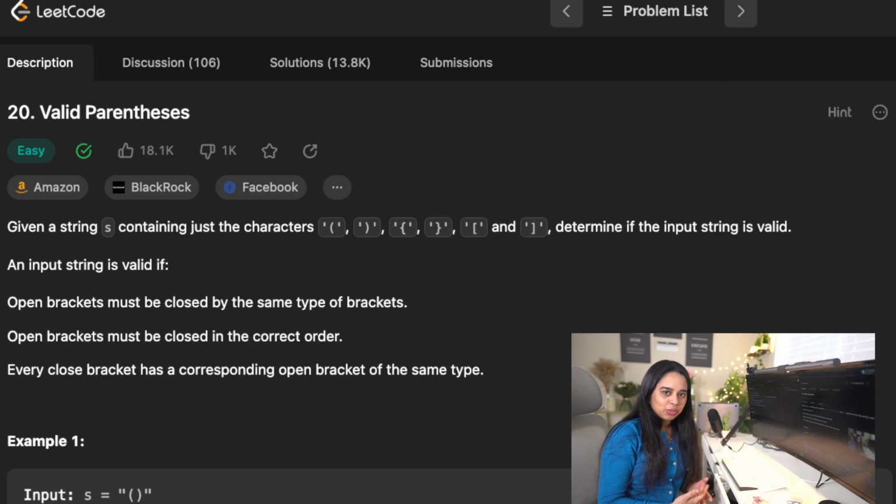So as per the question, they are going to give us a string which consists of parentheses, brackets and braces, and we have to determine if this string is valid. The string is valid if every opening symbol has a corresponding closing symbol, and also they must be of the same type and in the correct order. Okay, let's go over the examples to understand it better.